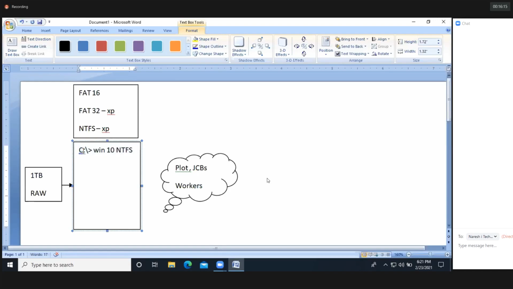So Windows has one good feature. Automatically it is going to assign one drive letter to identify the disk, to identify the particular device. For example, if I'm connecting a drive like a hard disk, automatically one drive letter is going to be assigned to this particular hard disk, which is C.